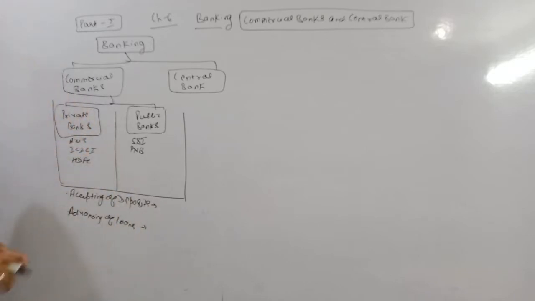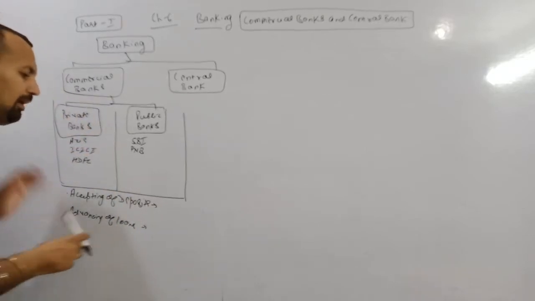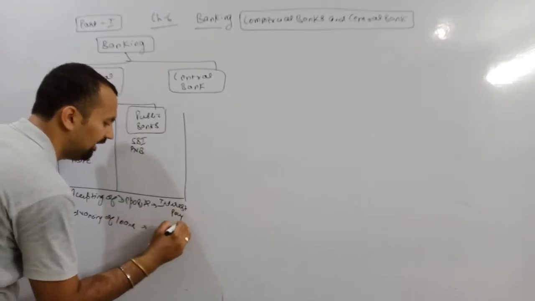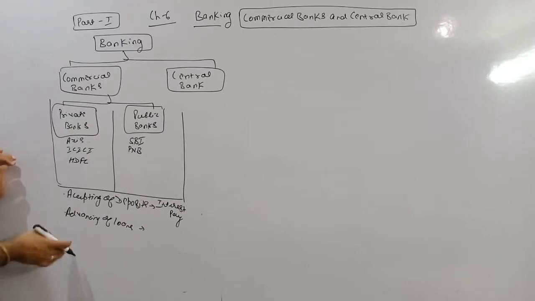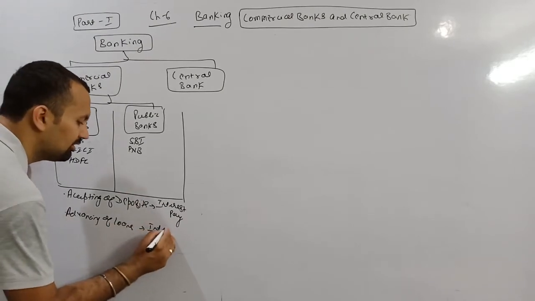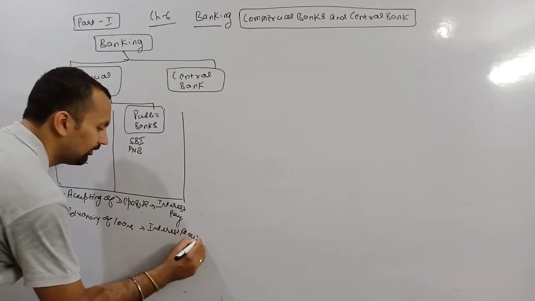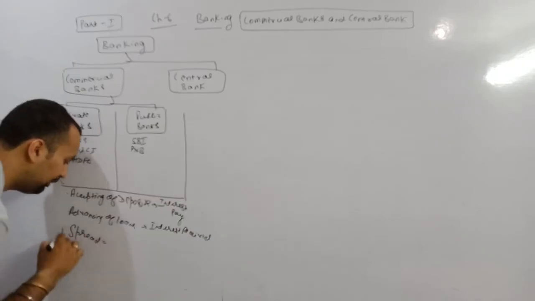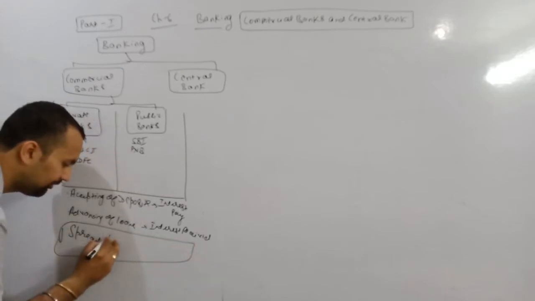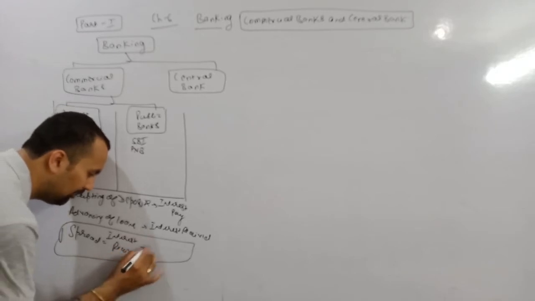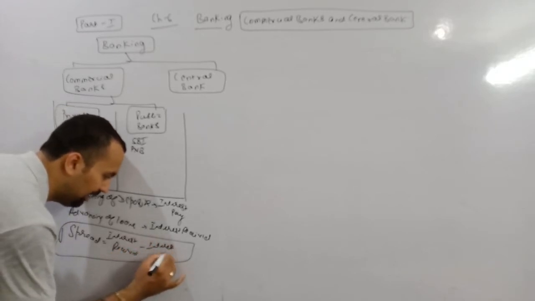It means banks can accept deposits. When the bank accepts deposits, then it needs to pay interest on them. That is, interest is paid by the banks. Advancing of loans means loans given by the bank to private individuals. In return, the bank will receive some amount, that is interest. And this is the ordinary source of income for the bank, that is spread. Spread means interest received minus interest paid.